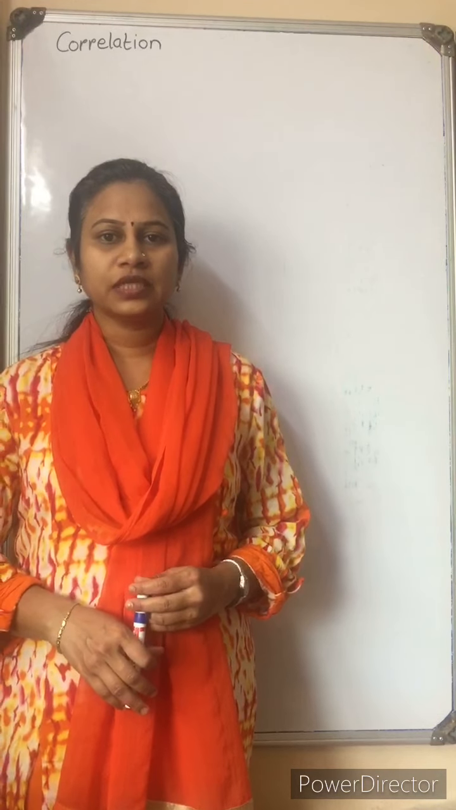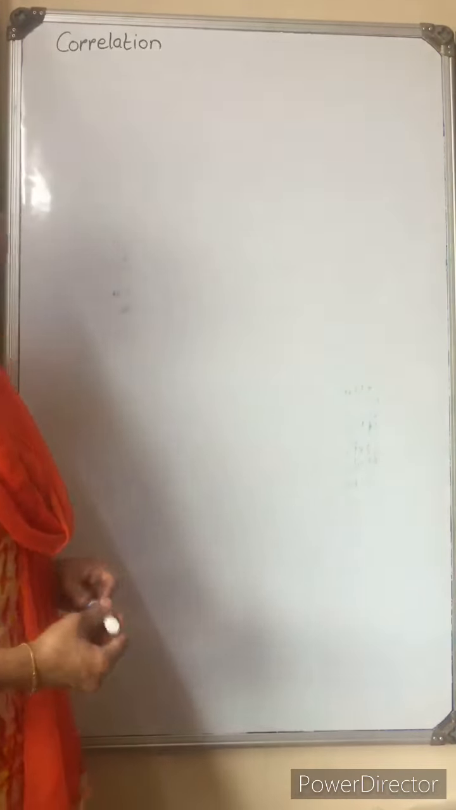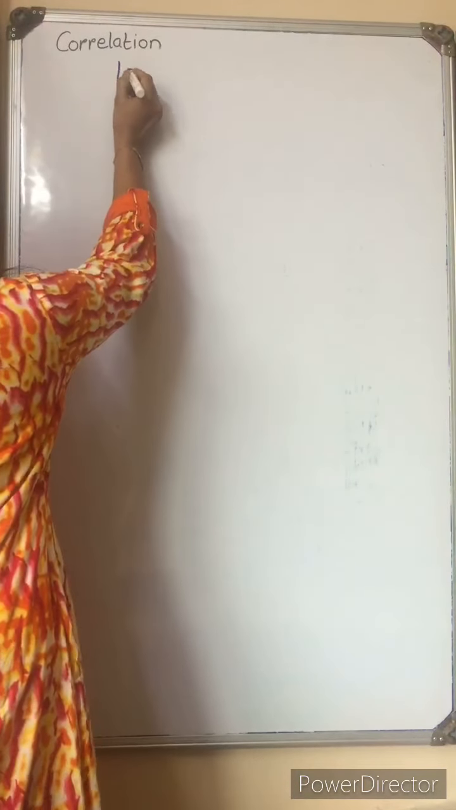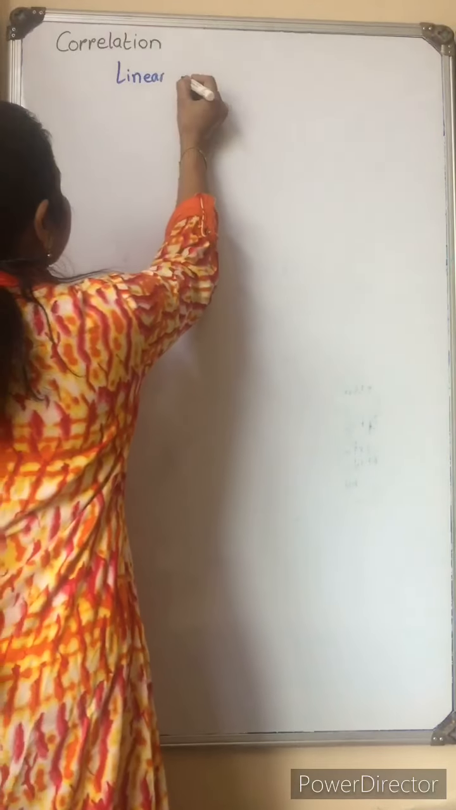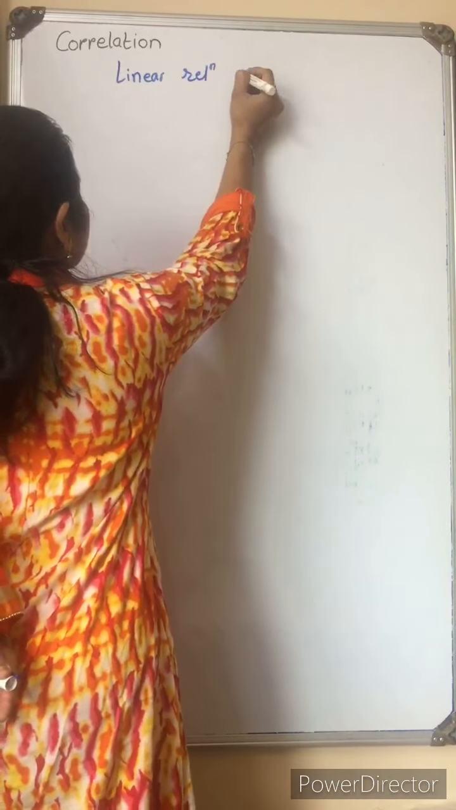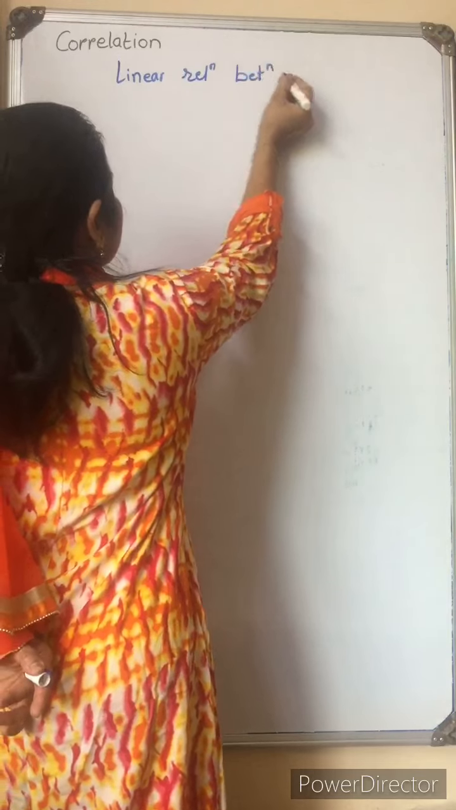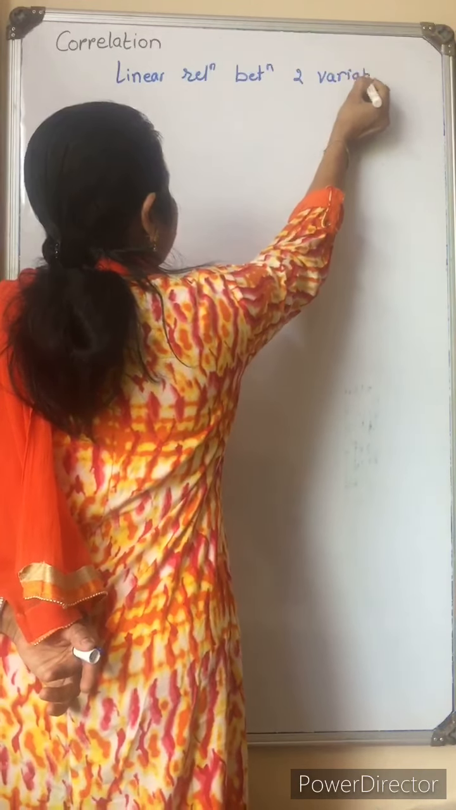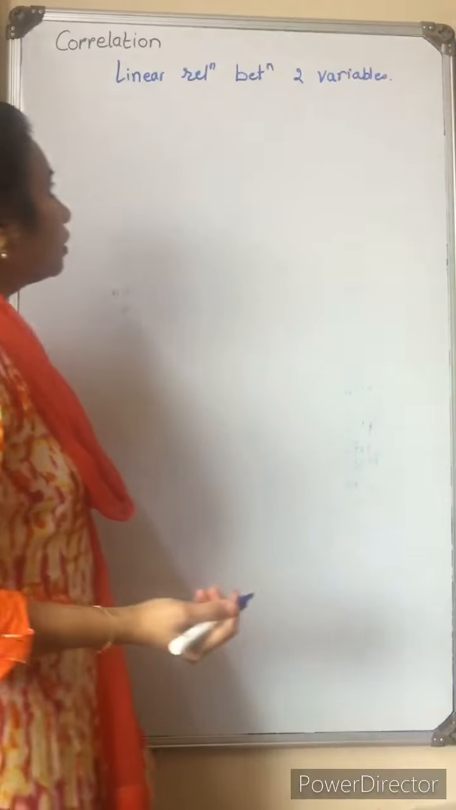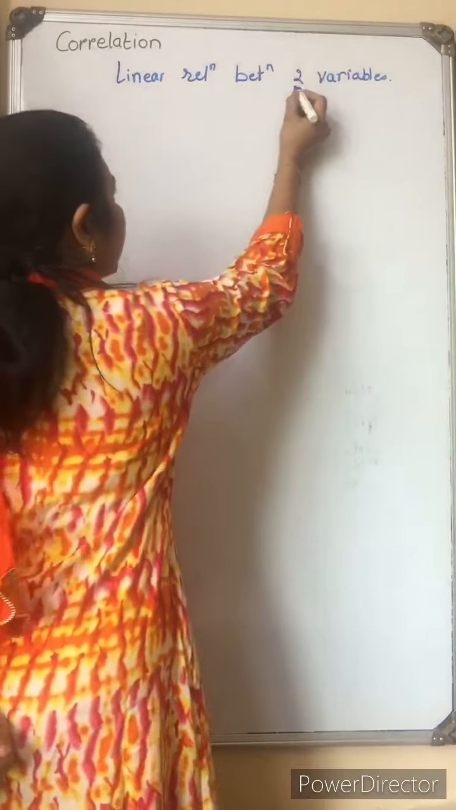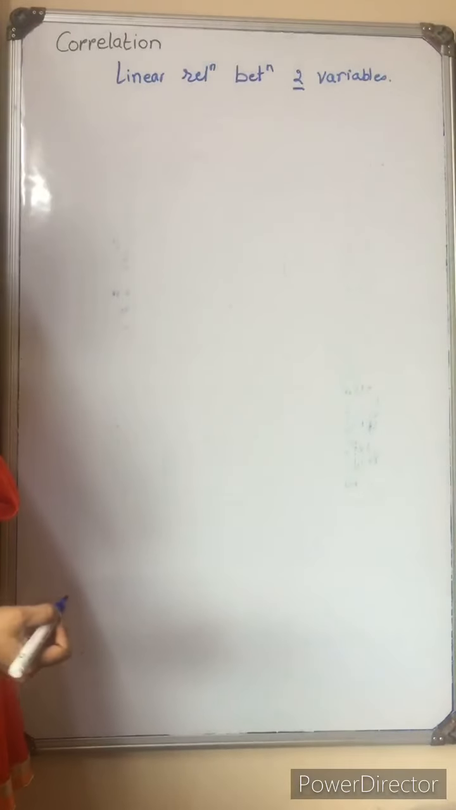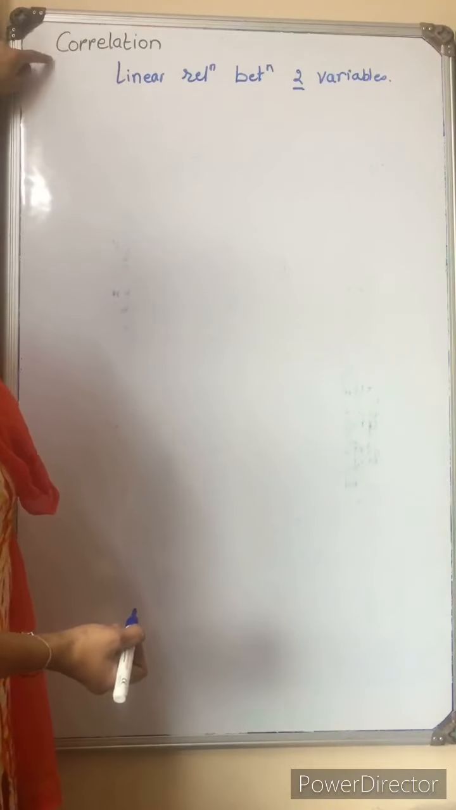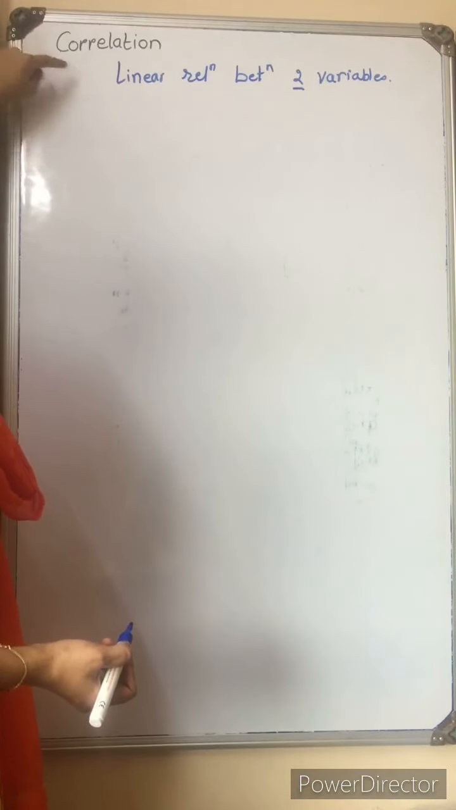Today we are going to see the concept of correlation. What is correlation? Correlation is the linear relationship between two variables. So when these two variables are related, then we find out the correlation coefficient.